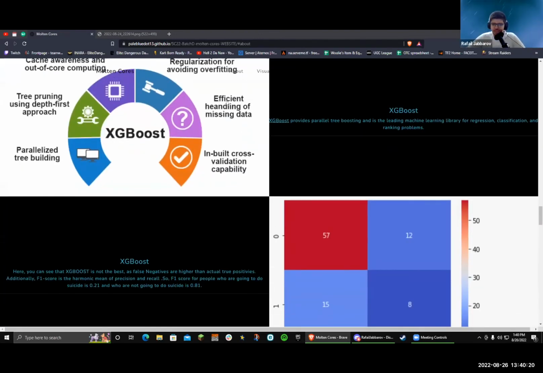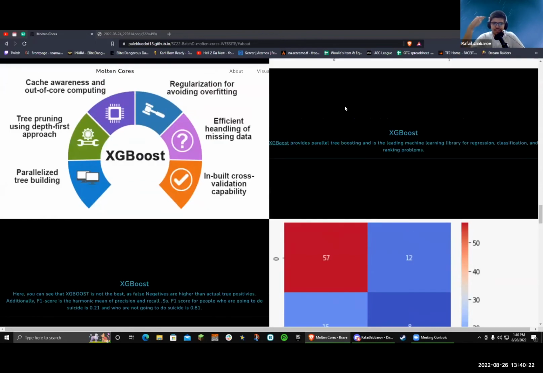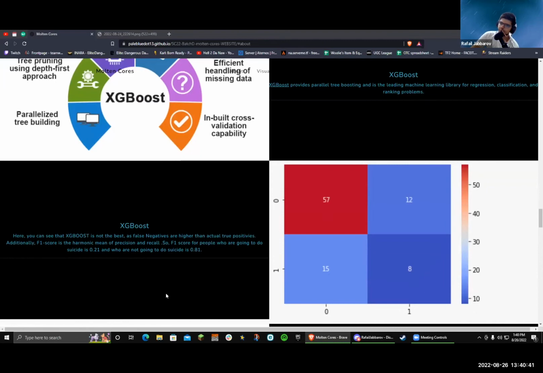So talking about XGBoost, XGBoost is an optimized distributed gradient boosting library designed to be highly efficient, flexible, and portable. Additionally, if you want to read about it more, you can see the XGBoost link. I put a dictionary there. And moreover, in the second picture, you can see the confusion matrix. It's disappointing because the accuracy wasn't as good as the others.